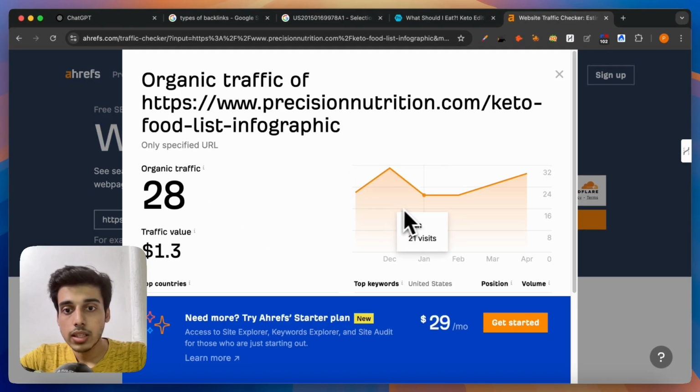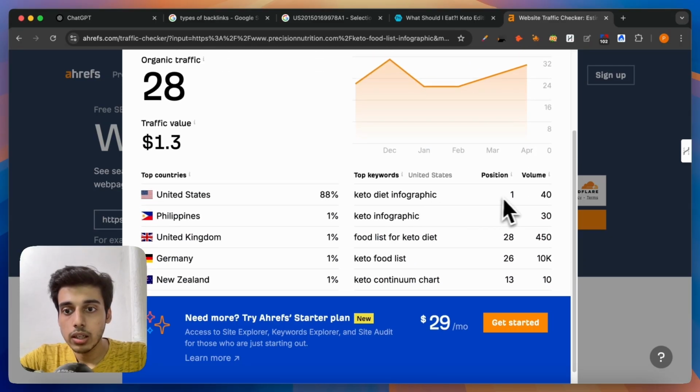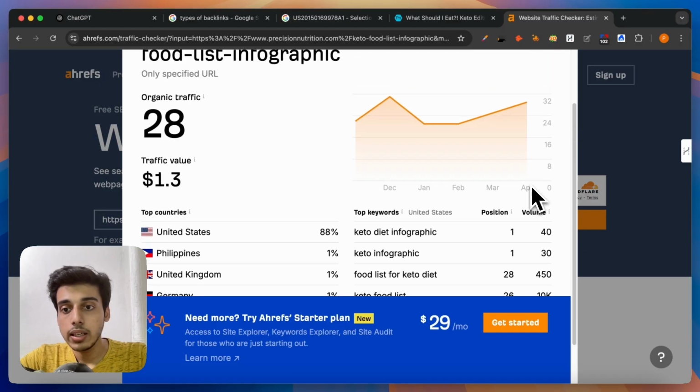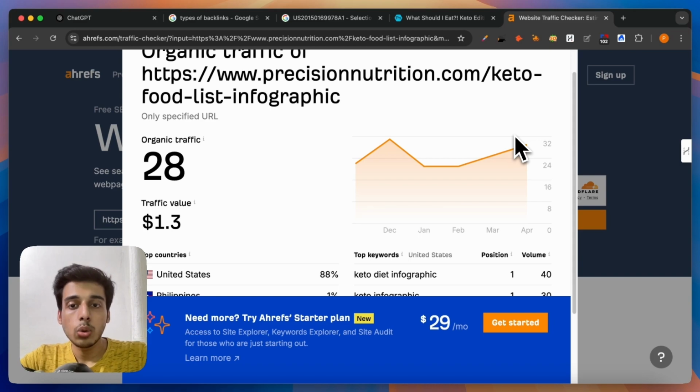And you can see this web page alone is getting about 29 to 28 visits every single month, and on peak it used to get 31 visits. If I scroll down, I can see it's already ranking number 1 for the keyword keto diet infographic and keto infographic. Although the volume for both of these keywords accounts for about 70 searches, you can see that the image alone has the power to get more traffic back to your site.